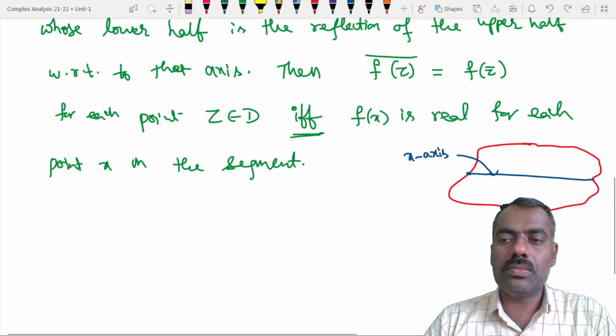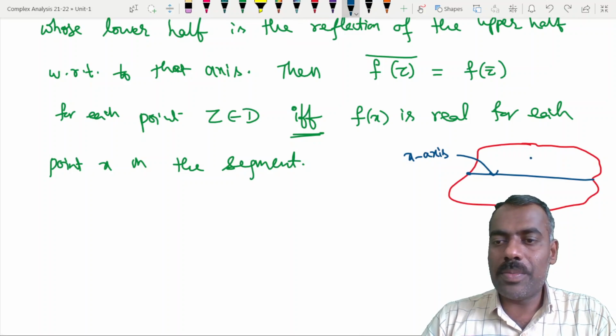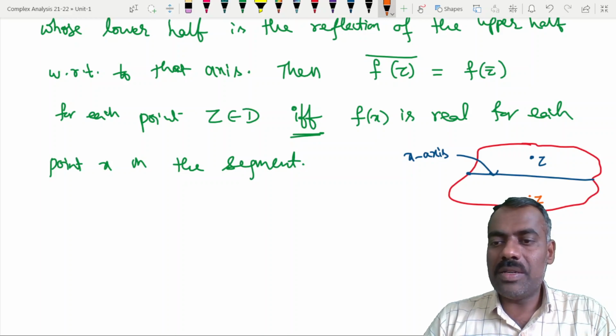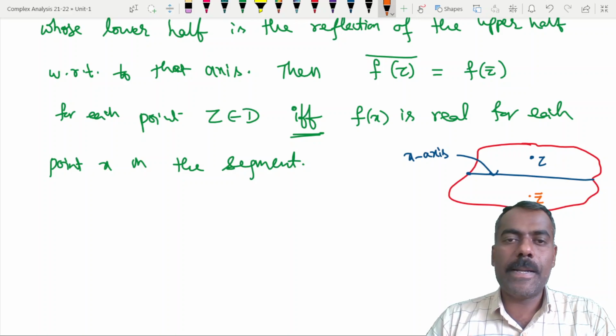Yes or no? That means if you have some point Z here, then what is meant by reflection? Z bar should be here. Okay, right? So if Z is here, then definitely Z bar is here. Whenever you have some point here, then its reflection is here. Clear?